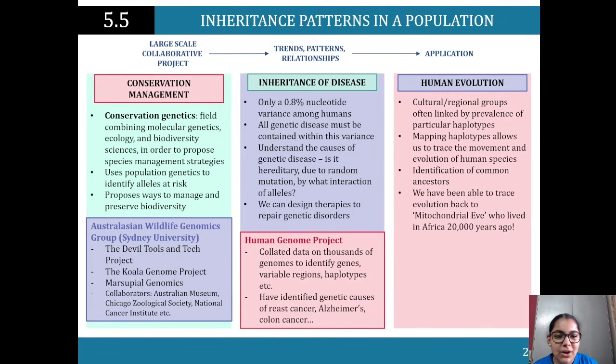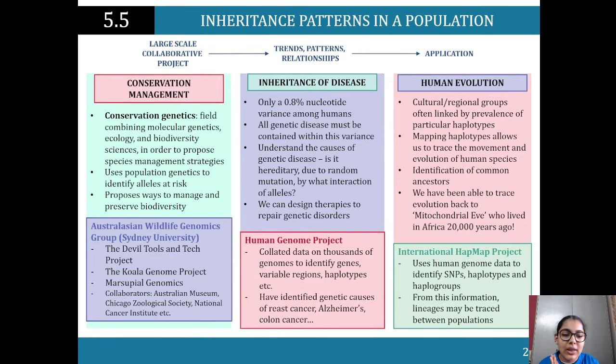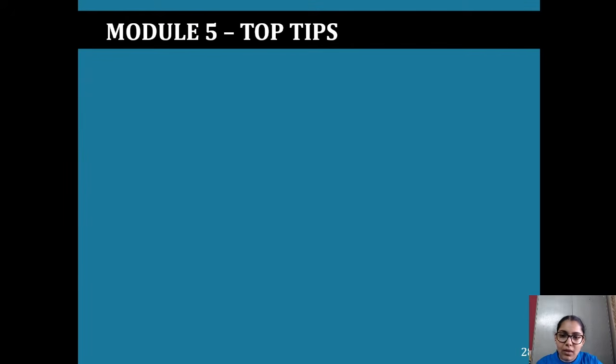Alright, but anyway, so we've got human evolution, and like I said, we have been able to trace back to mitochondrial Eve, who lived in Africa 220,000 years ago. And we've got the International HapMap Project, which uses genome data to identify SNPs, haplotypes, and haplogroups. From this information, we are able to track lineages between populations.